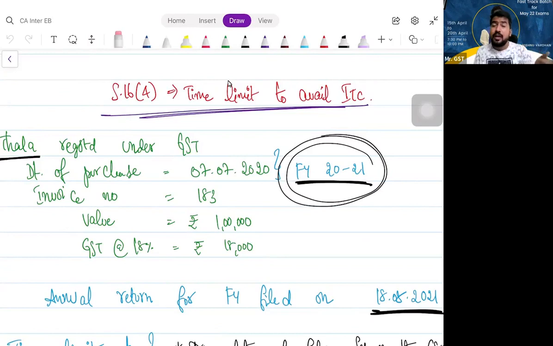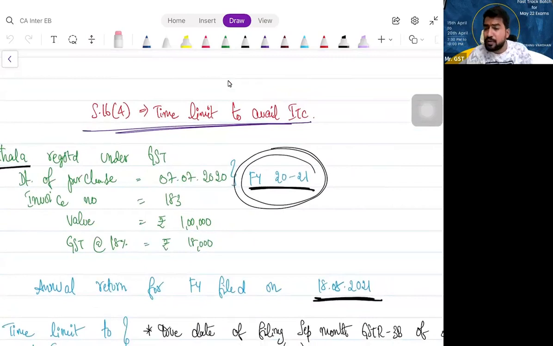Or the actual date of filing the annual return for financial year 2021. Let us assume I am filing on 18th August 2021. So you should compare the due date with the actual date, not due date with due date.